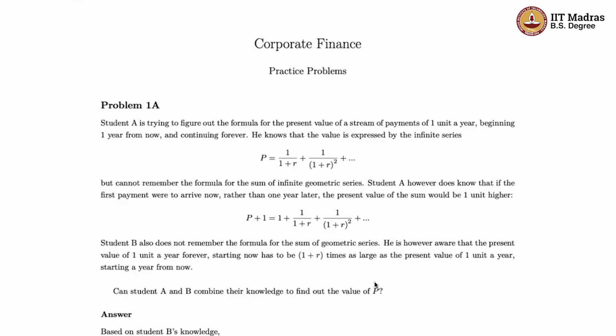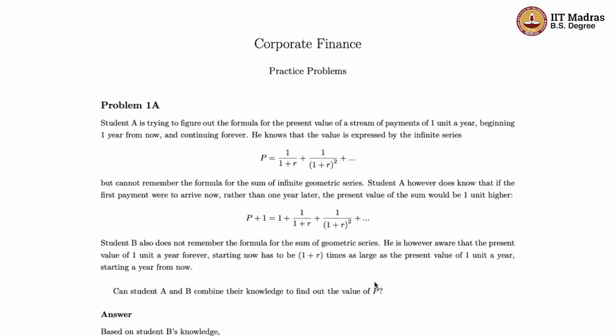So you have got student A, who's trying to figure out the formula for the present value of a stream of payments of 1 unit a year, beginning 1 year from now and continuing forever. This is the basic perpetuity, if you recall your definition of perpetuity. He's aware that the interest rate is going to remain constant at R forever, and he also knows that this value is expressed by the following infinite series.